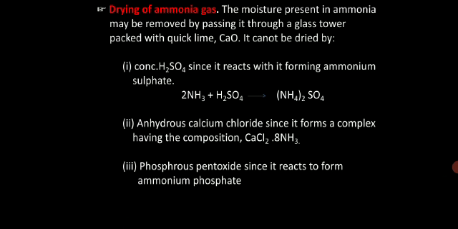The moisture present in ammonia may be removed by passing it through a glass tower packed with quicklime, calcium oxide. It cannot be dried by using concentrated sulfuric acid, anhydrous calcium chloride or phosphorus pentoxide, because in all the cases it reacts. Got it? With anhydrous calcium chloride it forms an addition product. With phosphorus pentoxide it forms ammonium phosphate. With concentrated sulfuric acid it forms ammonium sulfate. The only thing left is calcium oxide, that is quicklime, which is used as a drying agent for drying ammonia gas.